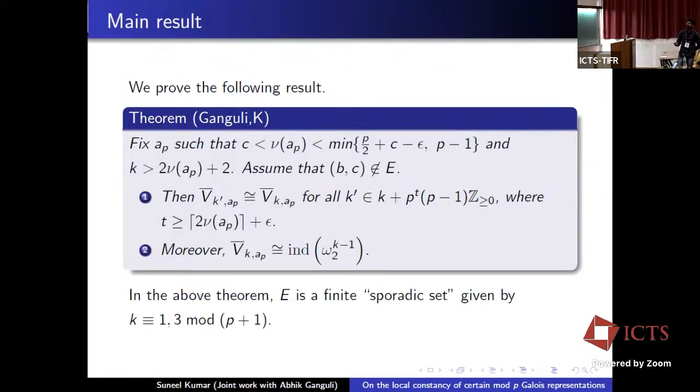So we basically prove the following result. For fixed a_p such that the slope lies in this given range and k is greater than 2v(a_p) + 2, then outside this finite sporadic set E, B-bar_{k', a_p} is constant on this disk, where t is bigger than or equal to 2v(a_p) + epsilon. The set E in this theorem is a finite set, given by k congruent to 1, 3 mod p+1. Now we will make some comments in the context of this theorem.